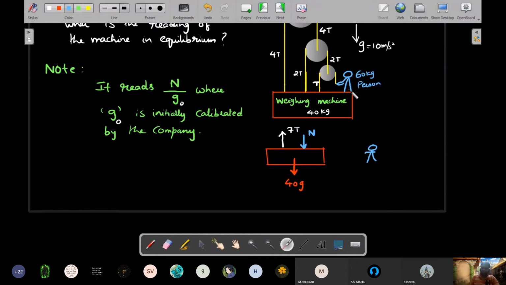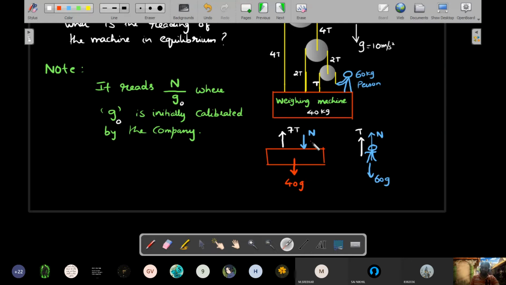Whatever Newton's third law tells us, right? He pushes this weighing machine with N downward. He will receive an equal and opposite reaction in the upward direction like this. And his own weight, which is 60g, will act downward. Doesn't mean these two are equal, because he's touching a rope which is going to pull him up. He pulls the rope down, the rope pulls him up with that tension that I wrote in the question. So there will be a T here.